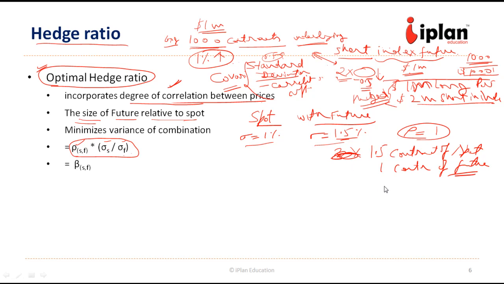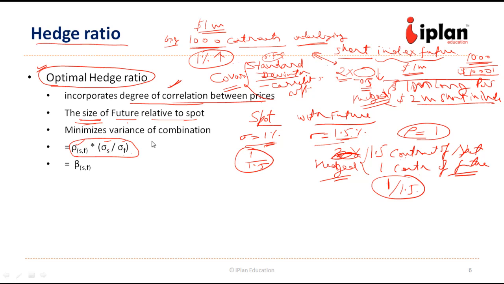Right? If we have just 1 contract, it will move 1.5%. If we have 1.5 contract of spot, they will also move 1.5%. So this position is hedged. So if we look at the size of future relative to spot, in this case the size of future relative to spot is 1 upon 1.5, or if we write in terms of standard deviation, we write standard deviation of spot 1 divided by 1.5.